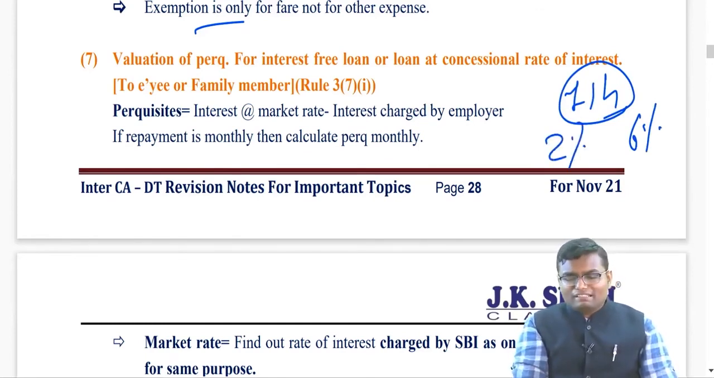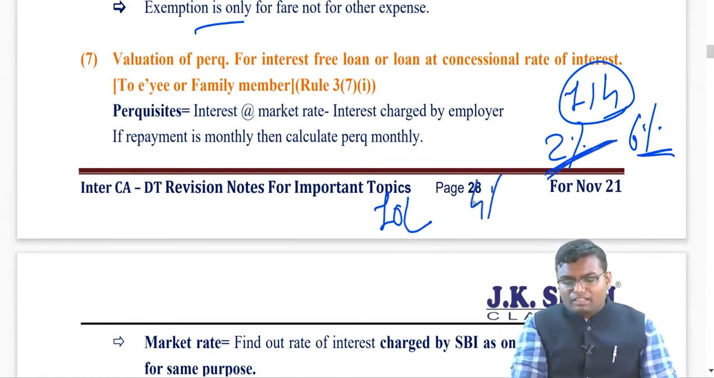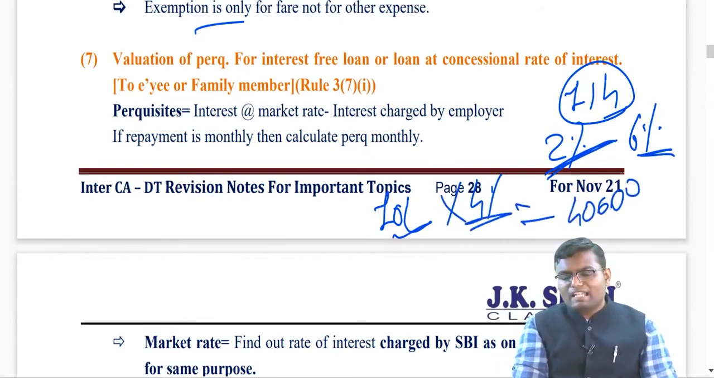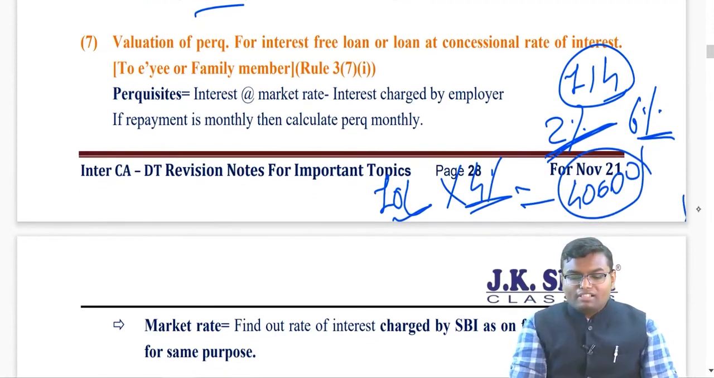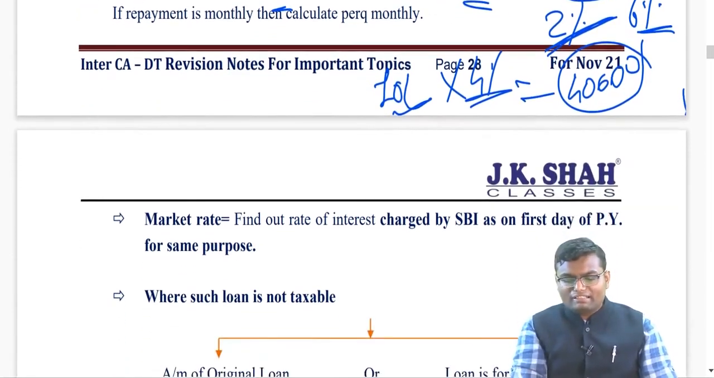So can I say rupees 10 lakh loan I would have taken. SBI has charged on 1st April 6%. My employer is charging only 2%. I am benefited with 4%. 10 lakh into 4%, that will be 40,000 rupees, that is my benefit. So what is the perquisite value over there? Whatever is the market rate interest minus whatever interest is charged by the employer, balance if positive will be taxable.